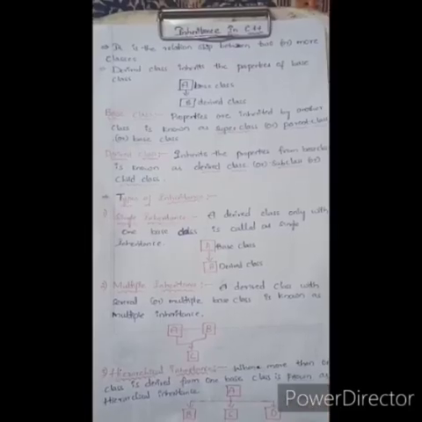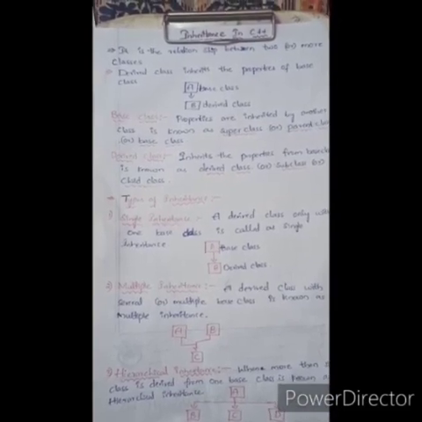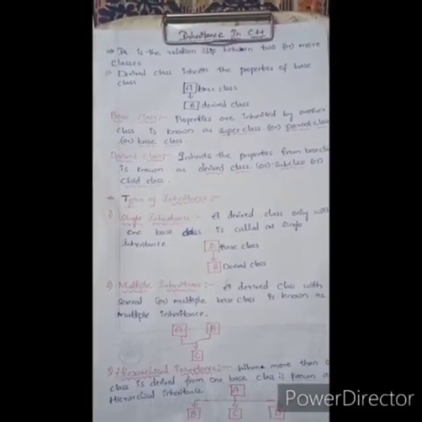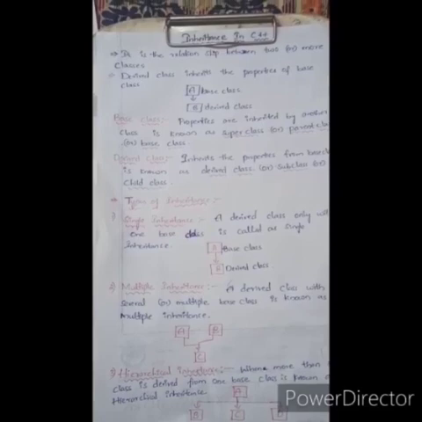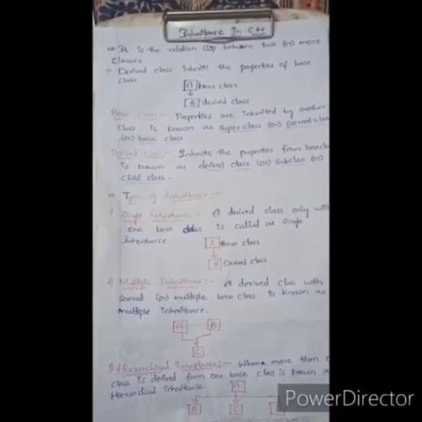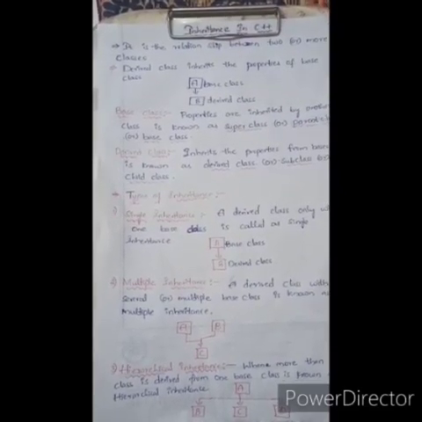Now I am going to explain about inheritance and types of inheritance in C++. Inheritance is the most important feature in object-oriented programming languages. Now I am going to explain about inheritance. It is the relationship between two or more classes. A derived class inheriting the properties of a base class is known as inheritance.